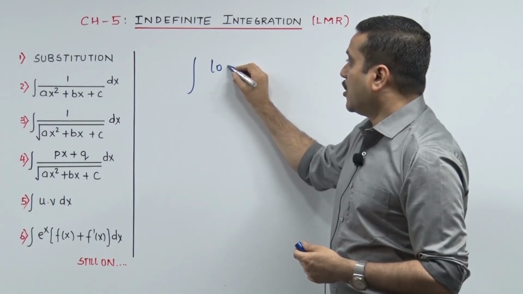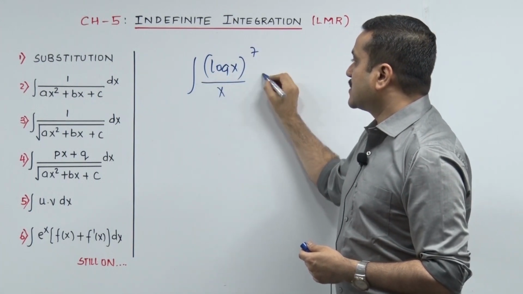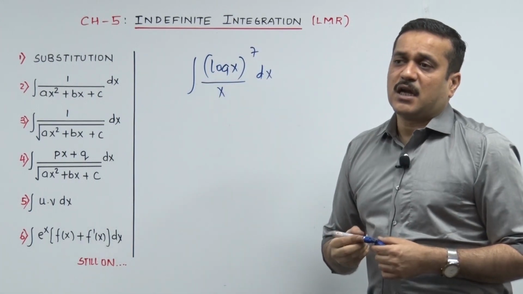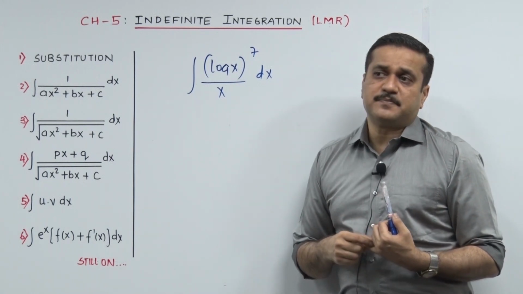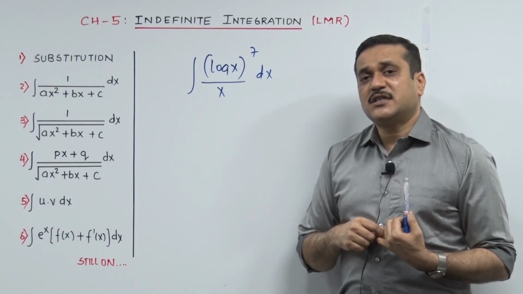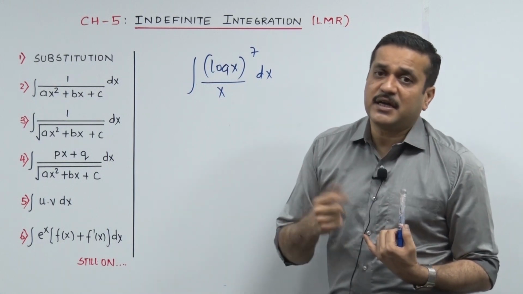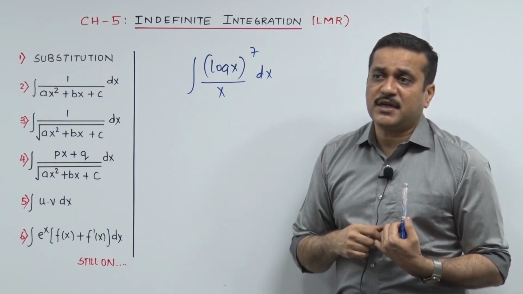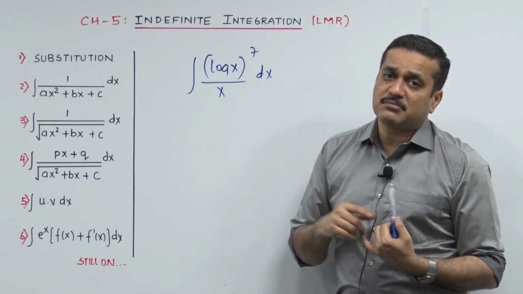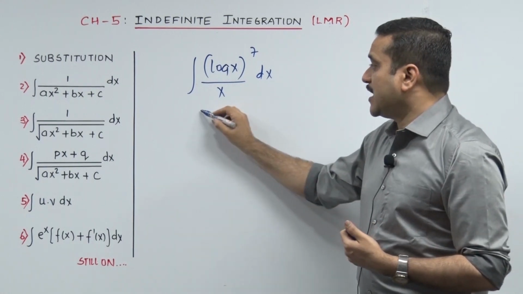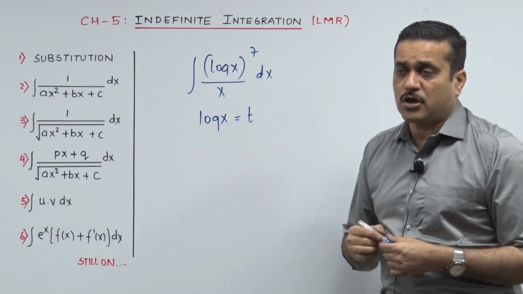But coming back, log x raised to 7 upon x dx. Let me talk about that sum. You need to figure out that as it is I cannot integrate this sum, but just talk to yourself: if only this were t raised to 7, then t raised to 8 upon 8 could be integrated. It would have been really easy to integrate if this sum were t raised to 7. So to turn this wish into reality, we need to put log x equal to t. Whether the sum will work out, I am not too sure, but let's try.